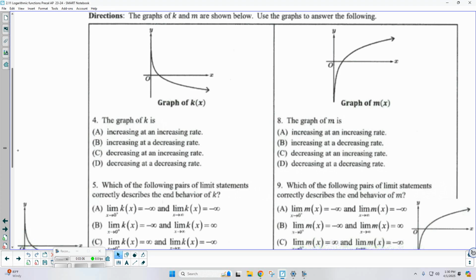So what would you say this one's doing? Is it an increase or decrease? It's definitely a decrease. Now we can eliminate A and B because it's not increasing. Now, what does it mean when it says increasing rate or decreasing rate? It's something specific. Think about that word rate. We're talking about slope, rate of change. So how is the slope itself changing? Is the slope getting larger or is the slope getting smaller?